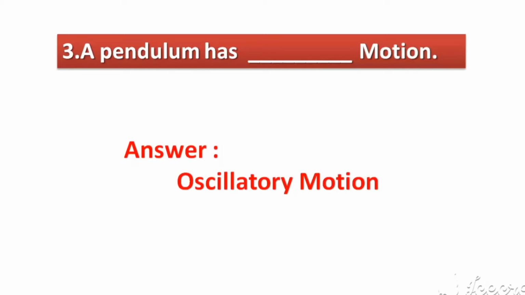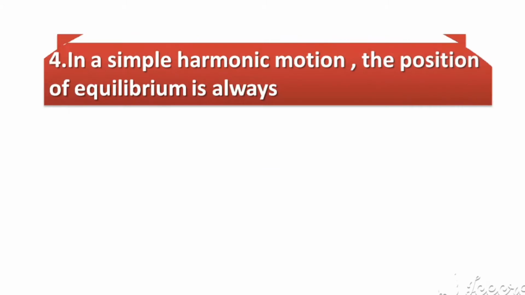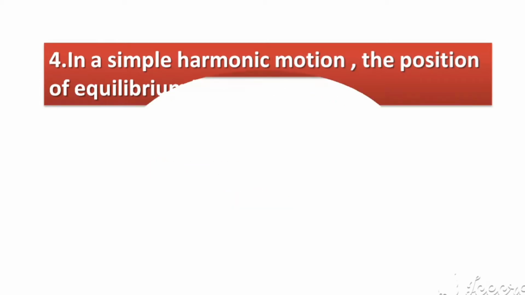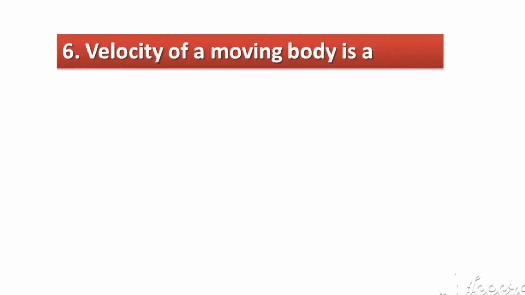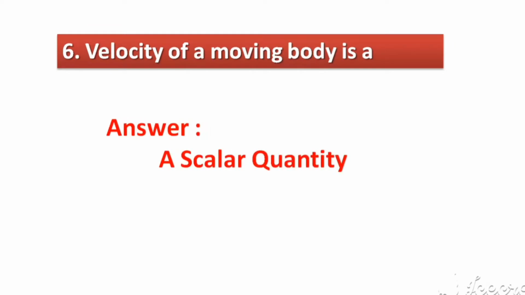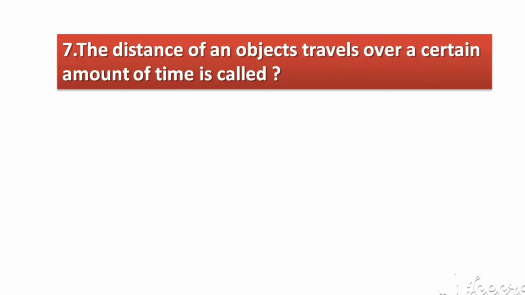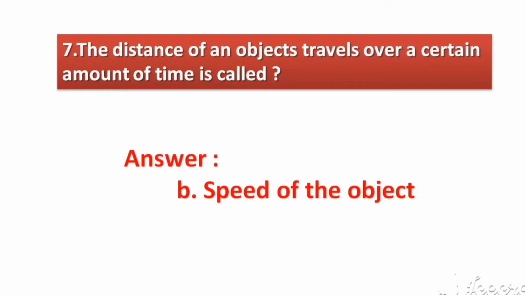Answer: oscillatory motion. In a simple harmonic motion, the position of equilibrium is always. Answer: stable. The pole distance is measured in. Answer: force scale. Velocity of a moving body is a. Answer: a scalar quantity. The distance of an object travel over a certain amount of time is called. Answer: speed of the object.